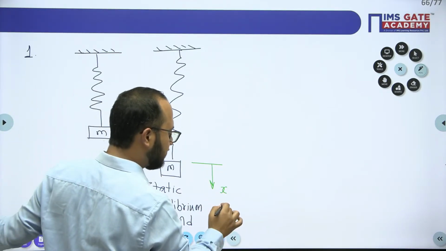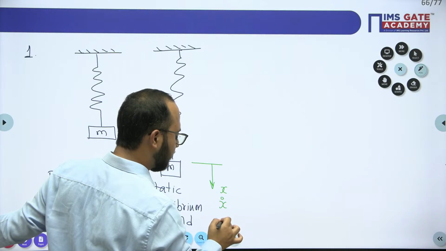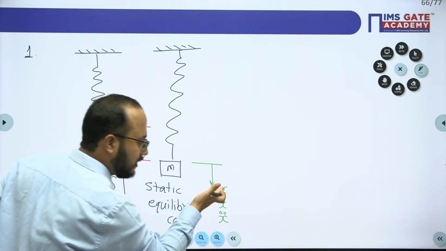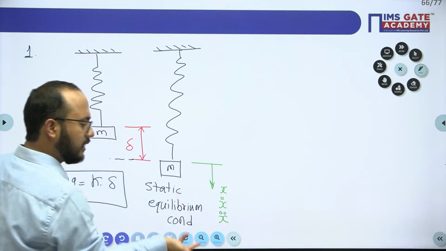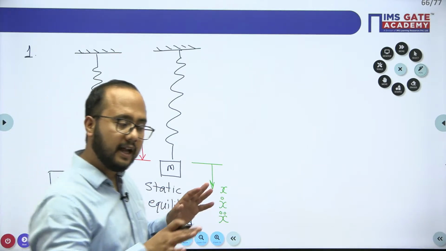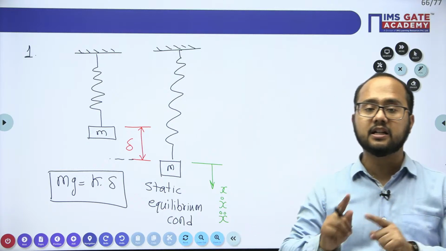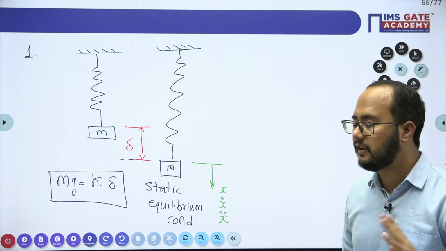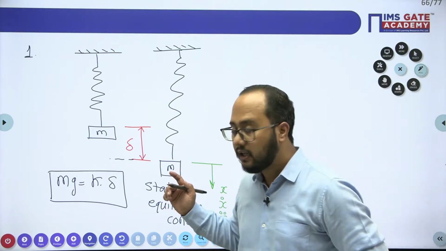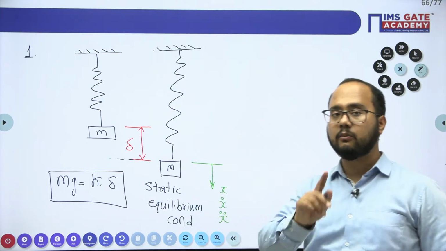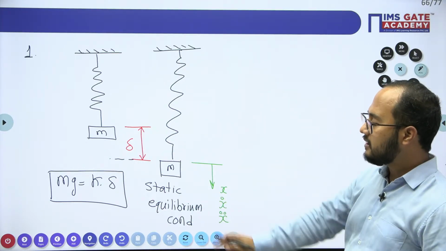because of this displacement, some velocity will be there, x dot, and some acceleration will be there, x double dot. So displacement will be there, corresponding velocity and corresponding acceleration. I am displacing the mass from a static equilibrium condition. Always remember this point, very very important. You will disturb the system from its static equilibrium condition. Okay, we are disturbing the system.